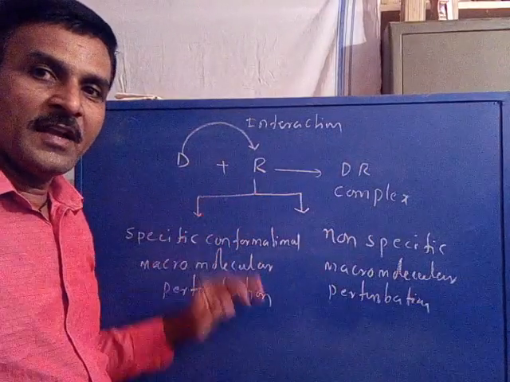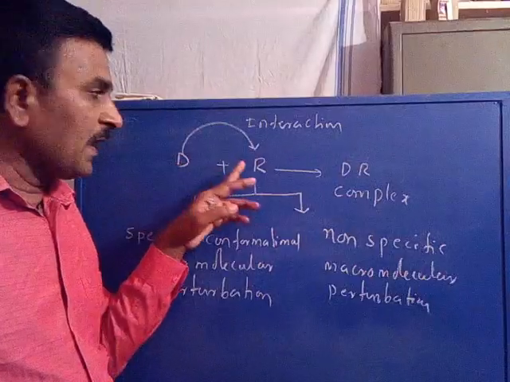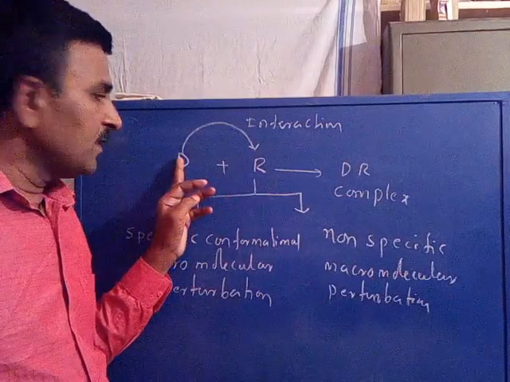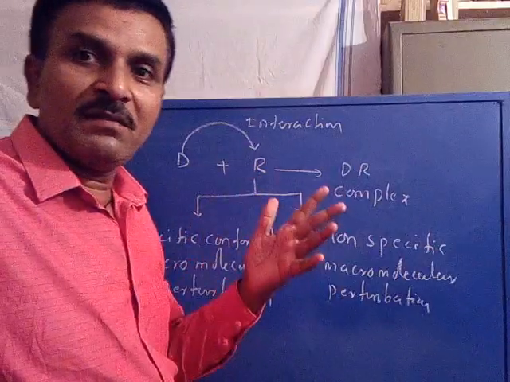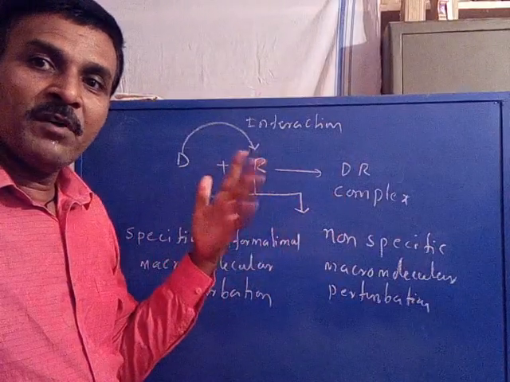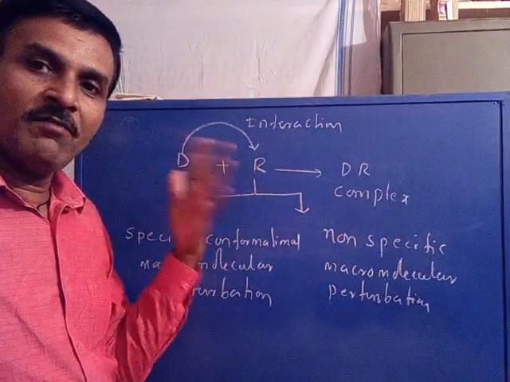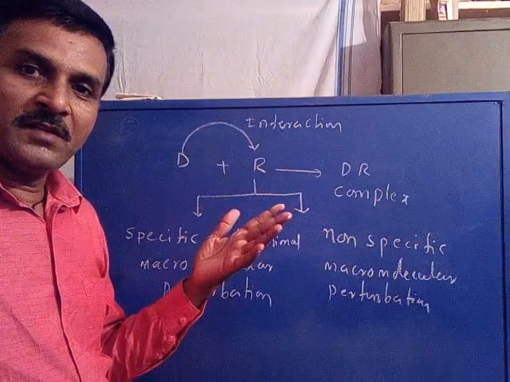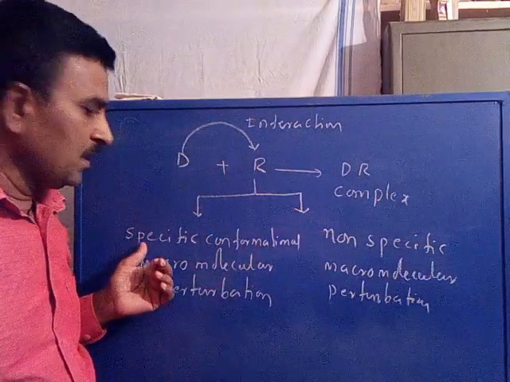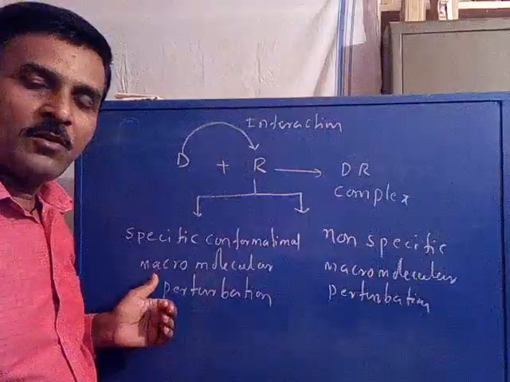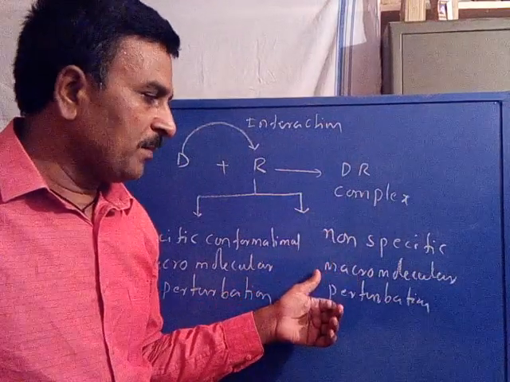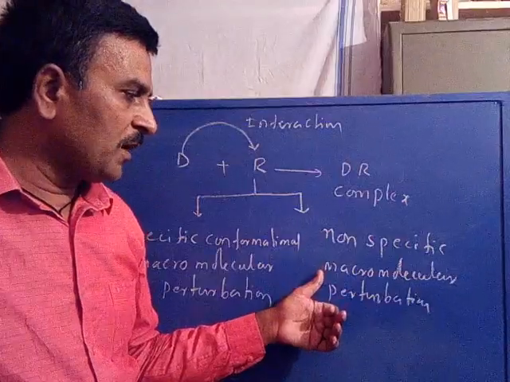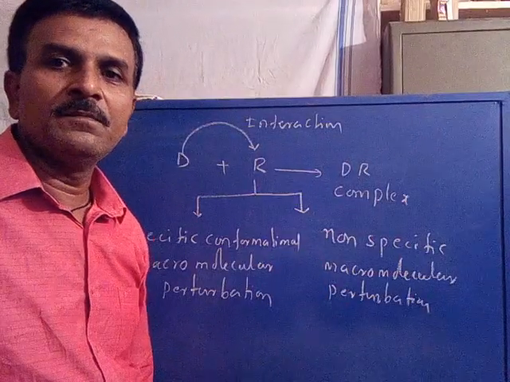When the drug interacts, when the interaction between drug and receptor occurs, two types of conformational changes or conformational perturbations happen. One is the specific conformational macromolecular perturbation. The other one is non-specific macromolecular conformational perturbation.